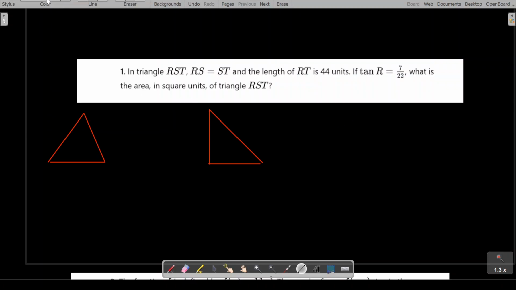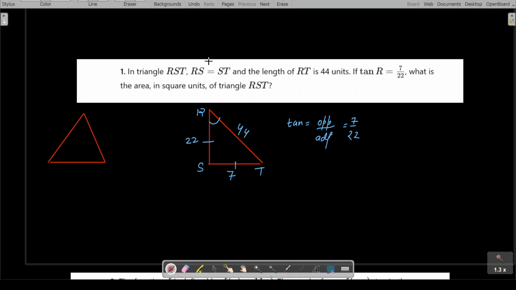So it should ideally be a right angle triangle, but the problem here is that, let's check out the problem first. Let's say I am giving it the name RST. Let's say this is R, this is S, and this is T. Now they are saying that RS equals ST. Whatever is the length of RS, ST is also equal. RT is given to you, that's 44 units. Now tan R applies here. Do you know what tan R is? It's opposite to adjacent, right? So the opposite should be 7. If I compare it with 7 over 22, 7 would be on the opposite side and 22 is going to be the adjacent side. But here we are contradicting.